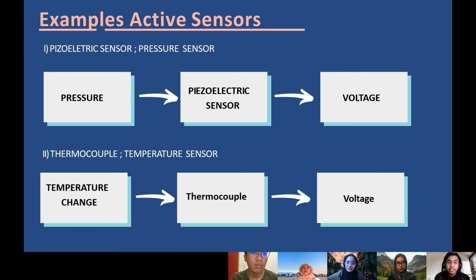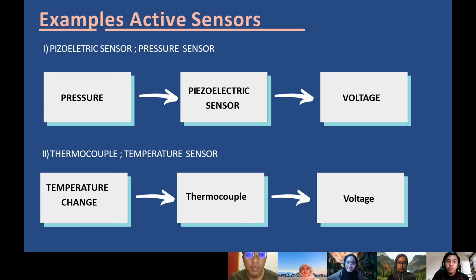Moving on to examples of active sensors. Firstly, the piezoelectric sensor, which is a pressure sensor. When there is pressure and you use a piezoelectric sensor, it can read it as a voltage. And secondly, the thermocouple, which is a temperature sensor. When there is a temperature change and you use a thermocouple sensor, it can also read it as a voltage.